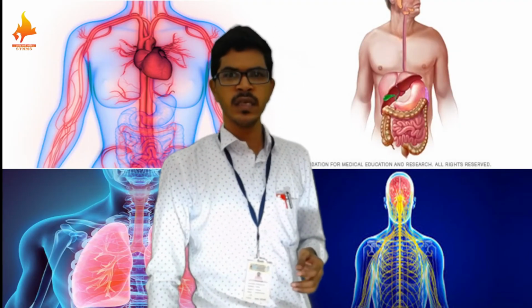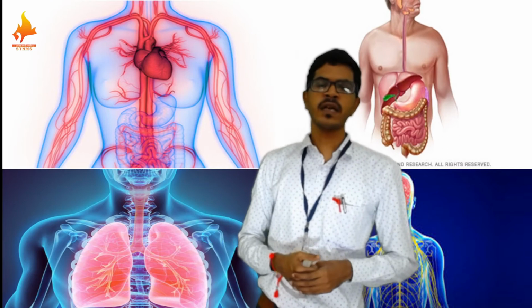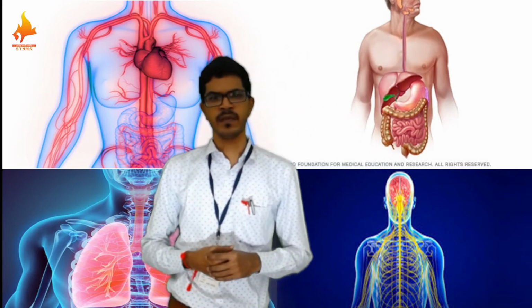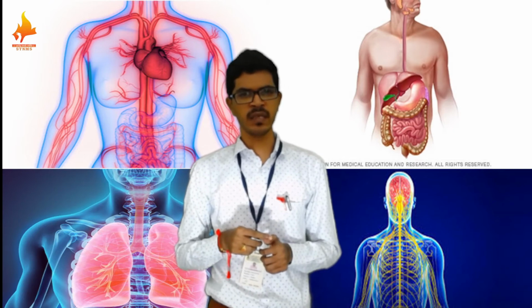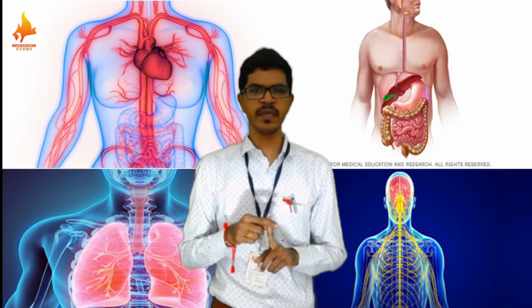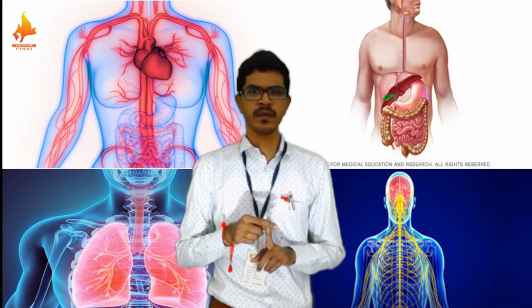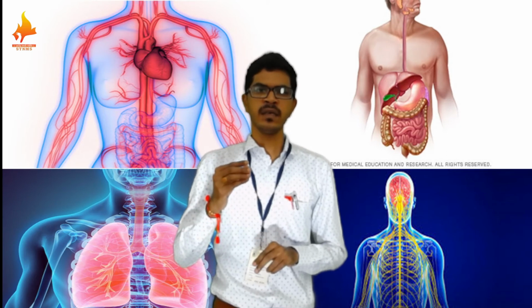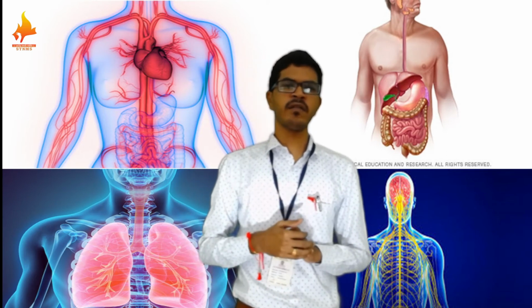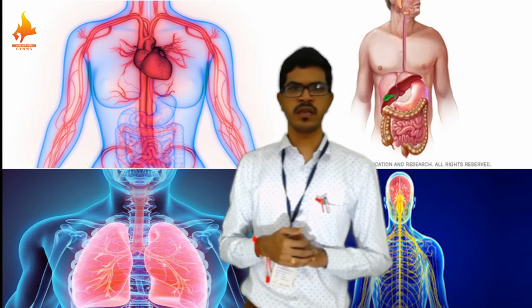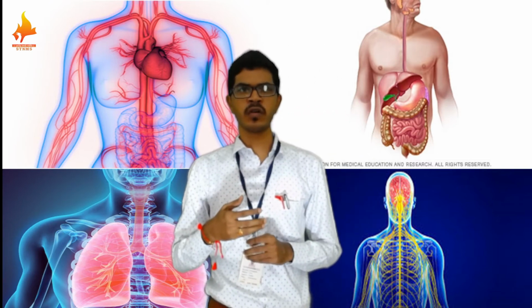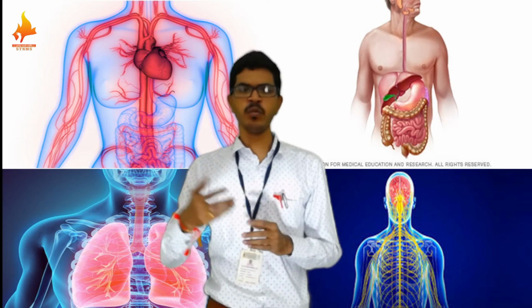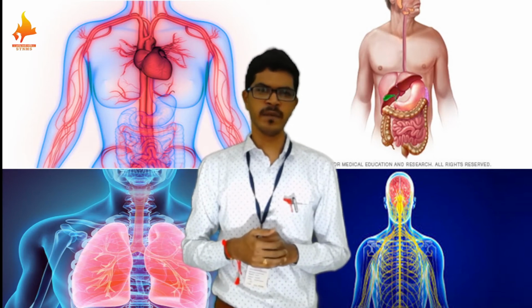And if you look at the cells that are present in our digestive system, these cells help in the digestion of food material, they help in the absorption of food material, and the cells that are present in our lungs, that is the alveoli cells, they help in the absorption of oxygen and the removal of carbon dioxide from the body.